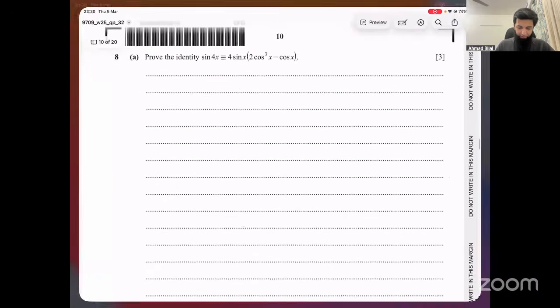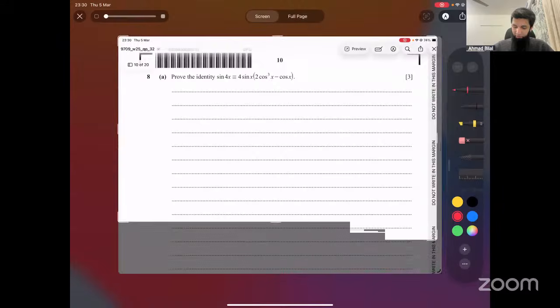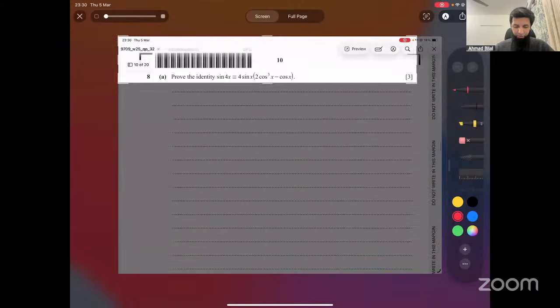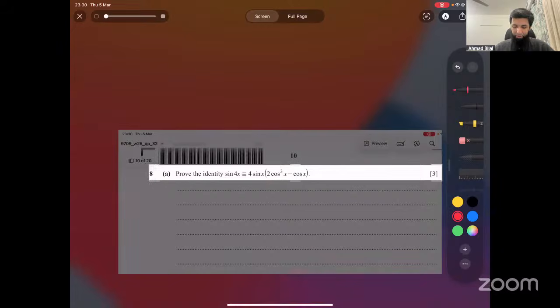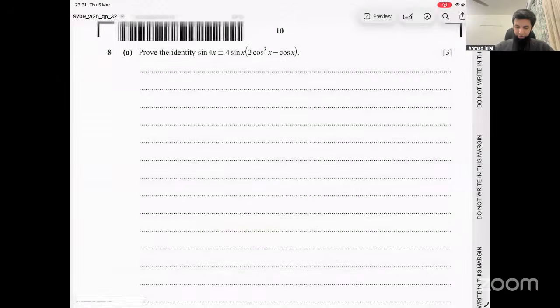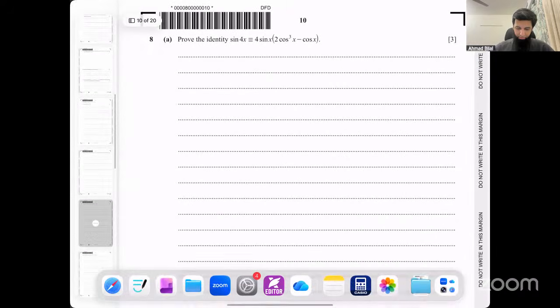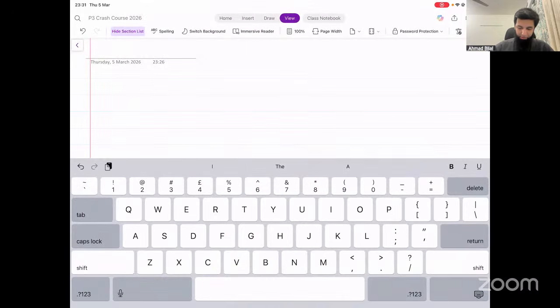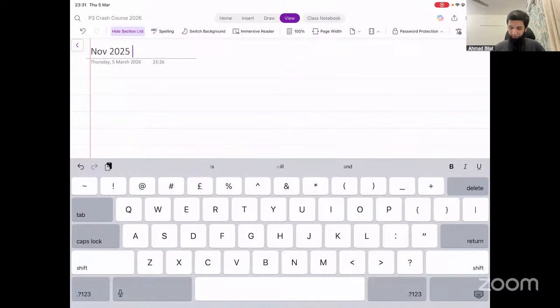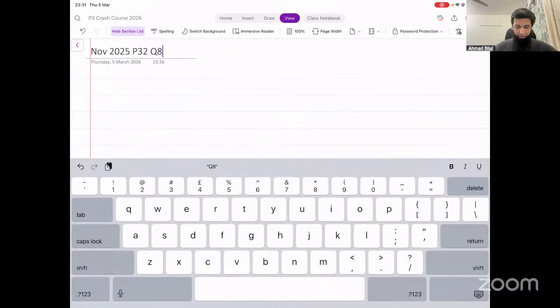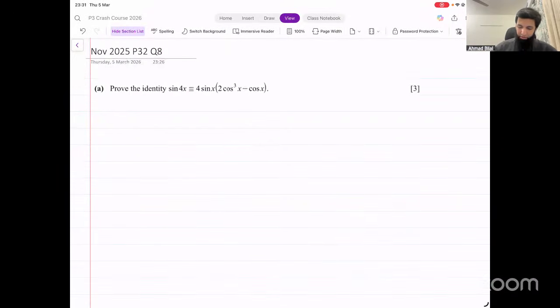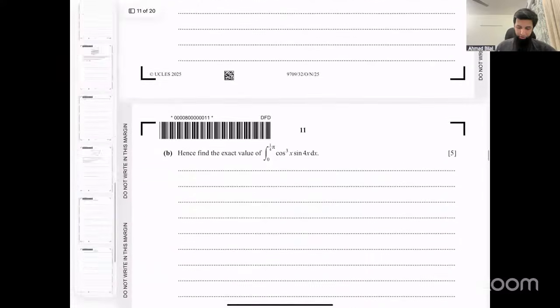This is from the most recent paper that you had, November 2025, paper 3-2. In the first part, they ask you to prove some identity. And then in the next part, they want you to possibly do some integration. Let's check. Okay. Let me copy that here. Question number 8. Okay, this is the first part. And the next part is this.